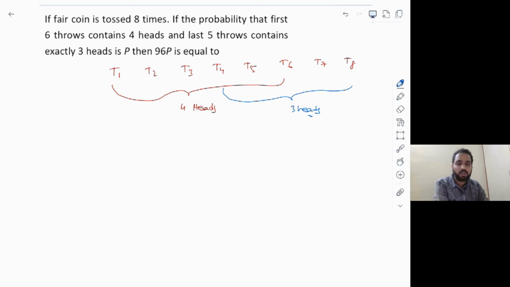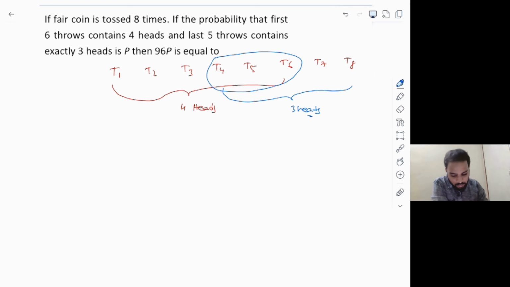Okay. So obviously there is an overlap of cases, right? That is, T4, T5, T6 is overlapping here. That is why what I'm going to do is, first of all, I will try to decide how many heads are there in the overlapping cases T4, T5, and T6.